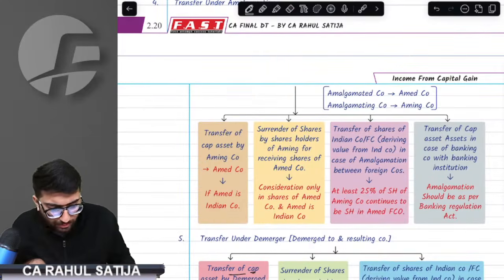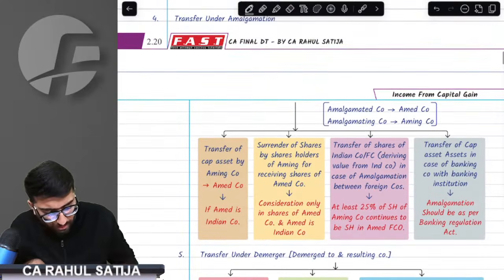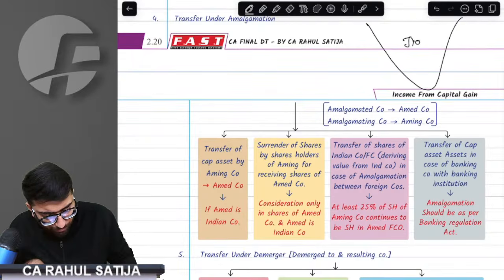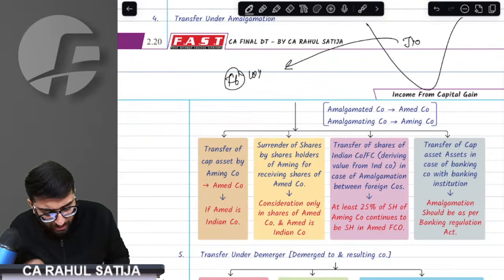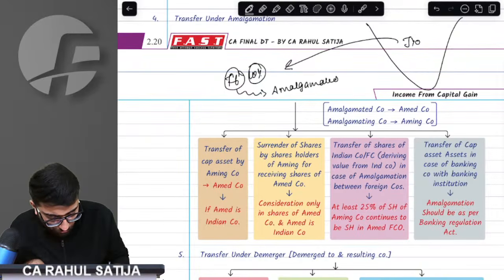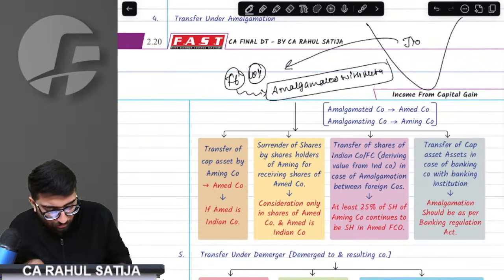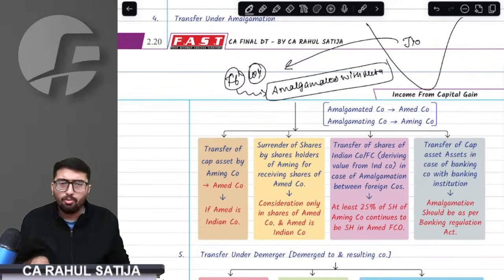Next point, understand this. For example, this is Geo. Shares of Geo are being held by Facebook, at least 10% of the shares. All of a sudden, Facebook amalgamated with Meta. Now, what happens in this transaction?